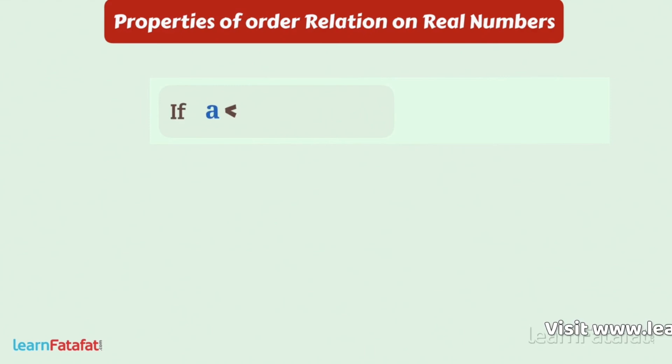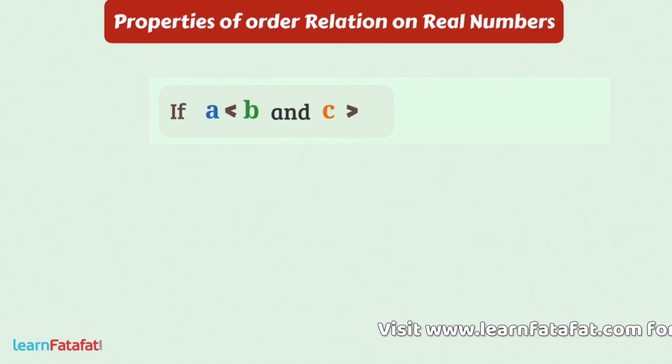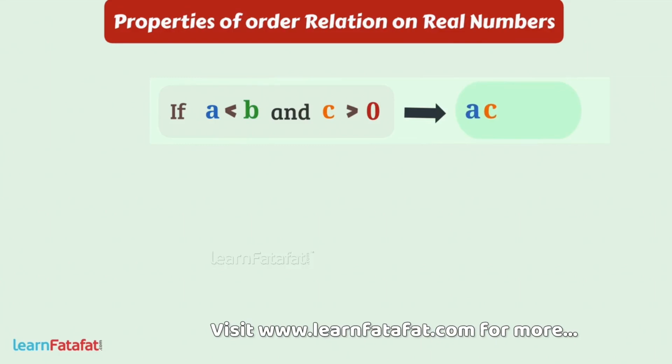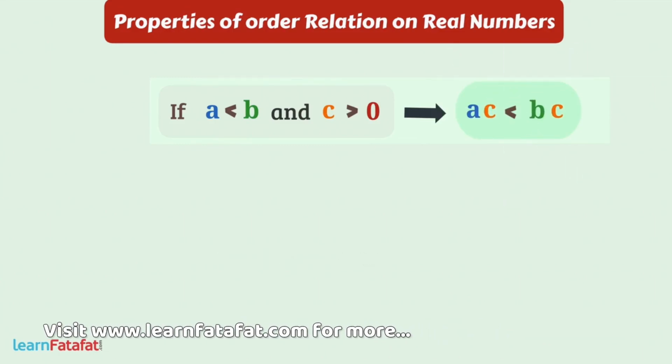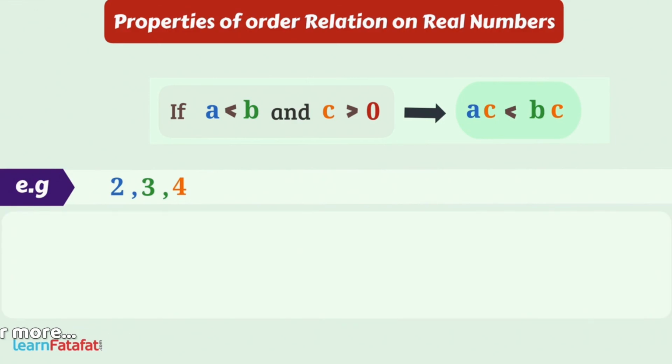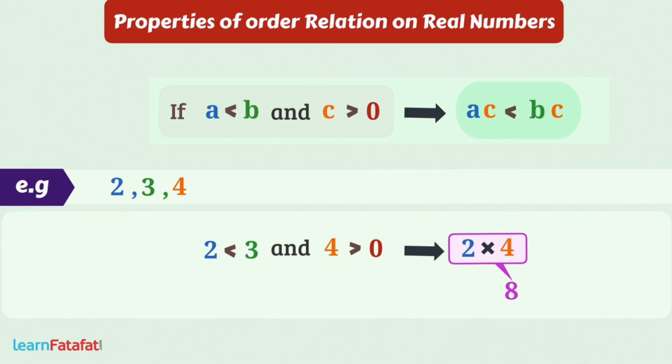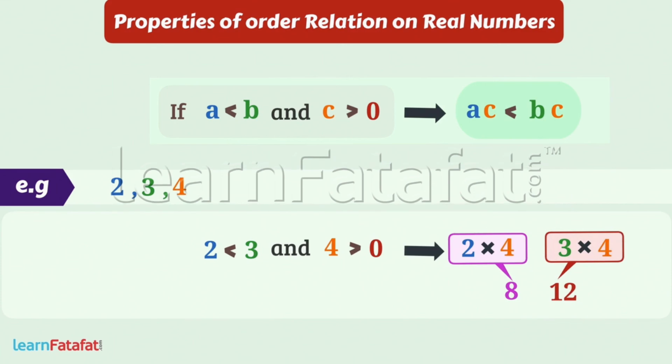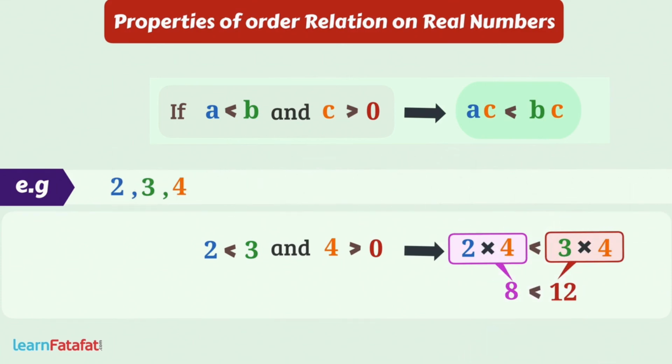If A is less than B and C is greater than 0, then AC is less than BC. For example, consider 2, 3 and 4. We know that 2 is less than 3. Let's multiply 4, which is greater than 0, to both sides. Here we get 2 multiplied by 4 equals 8, and on this side 3 multiplied by 4 becomes 12. Clearly 8 is less than 12, which proves the stated property.